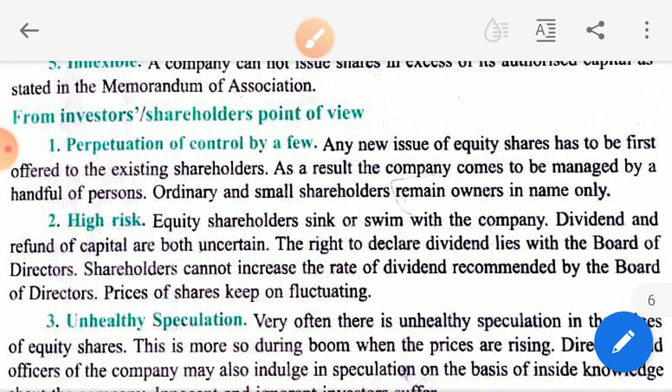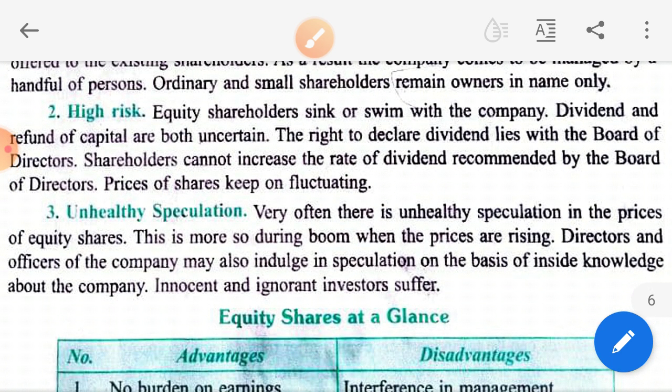Okay, now unhealthy speculation. What is this? The board of directors and other persons holding a high amount of shares, or those who have knowledge of the stock market, what they used to do is purchase more and more shares from the stock market when there is a rise in the price, and they sell when the prices start falling. And what impact does this have? It has an impact on innocent investors, those who don't know much about these things.